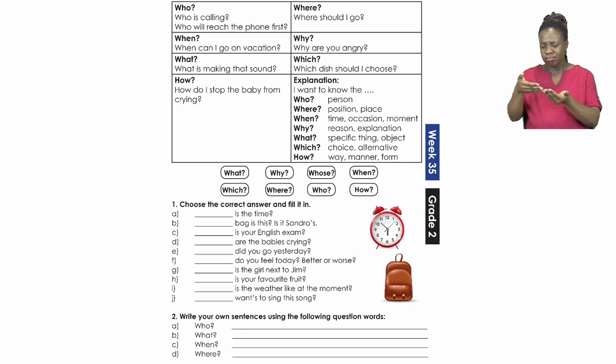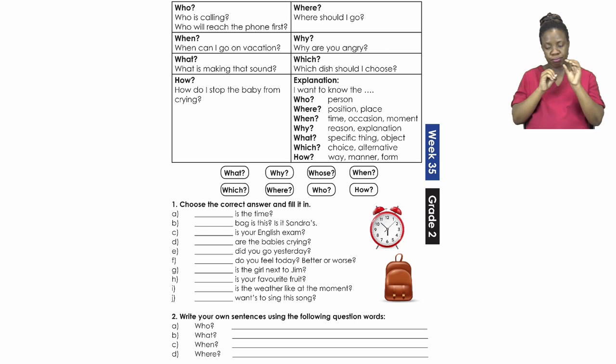So there we go, boys and girls. Now we know what each question word means and how we can use it for the sentences that are actually questions. You're going to do your exercise by yourself and make sure that you use the correct one for A. For the B part, or rather number 2, you're going to write your own by using the question words.